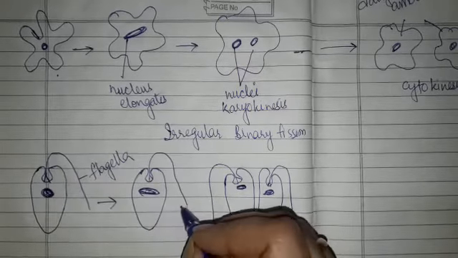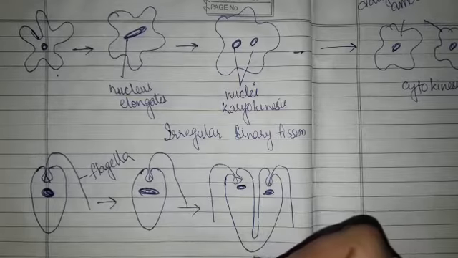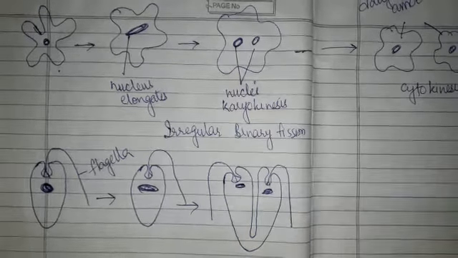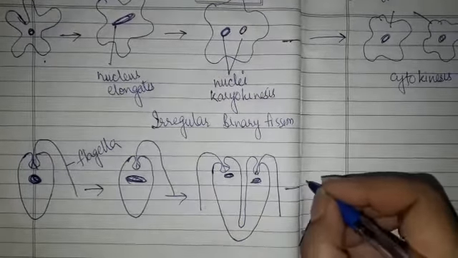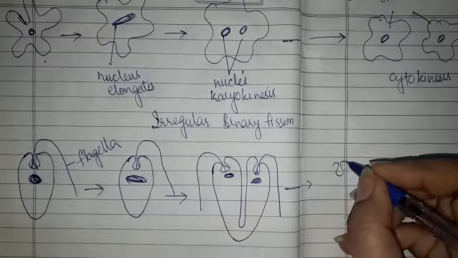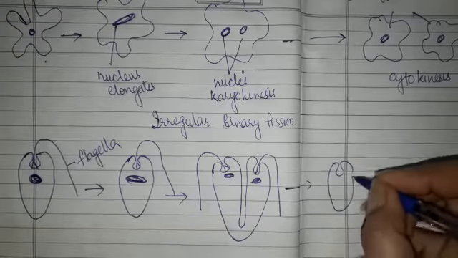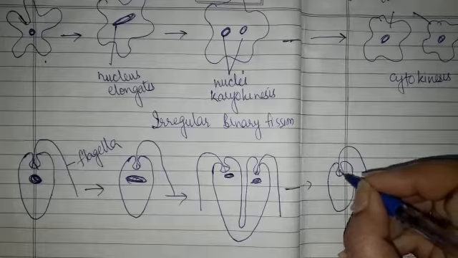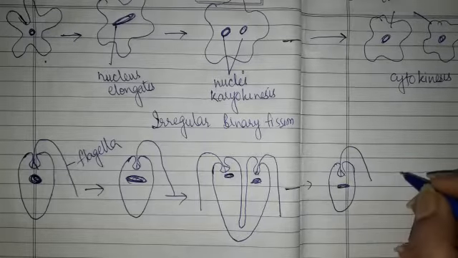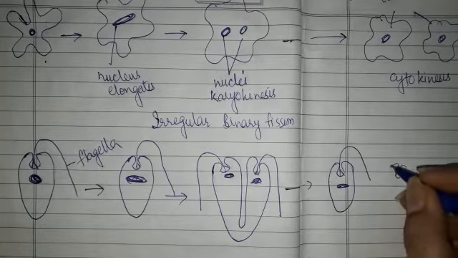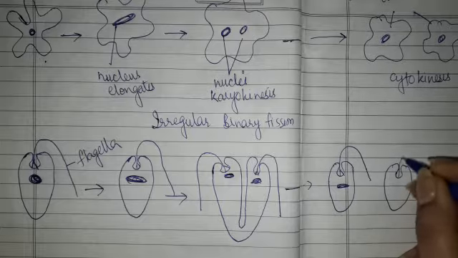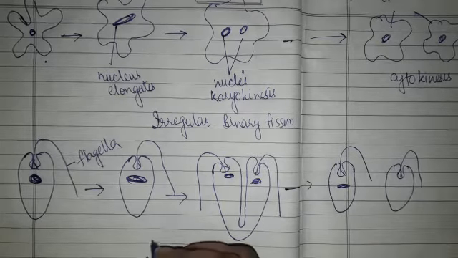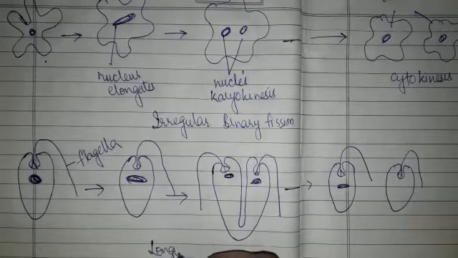Longitudinally means lengthwise division. So it will lead to the formation of two daughter euglena. This is called longitudinal binary fission.